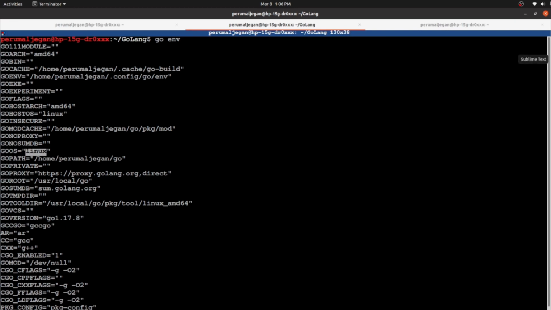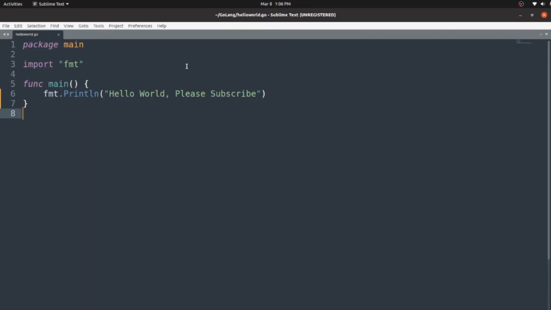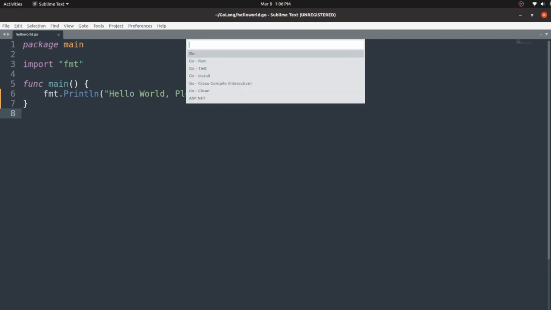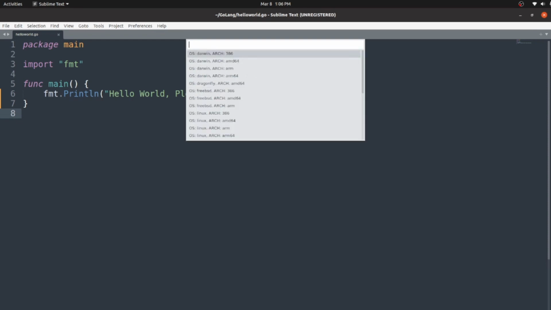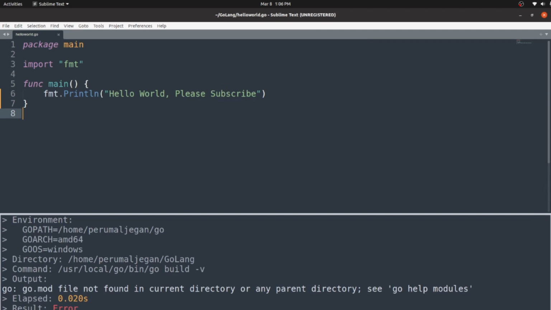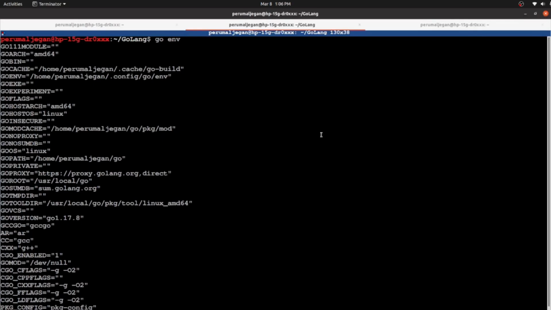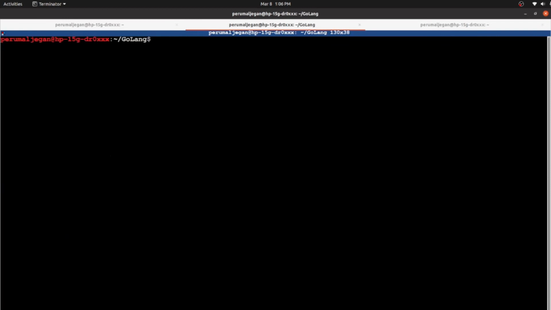So let's try to showcase the same in Go Sublime Text build. I'm just pressing Ctrl Shift B once again, and this time I'm going to choose Go cross compile. If I click this option, I can see the list of operating systems and the architectures. So you can choose whatever option that you need to build this specific program in that specific OS and architecture. I'm using Windows operating system and architecture as AMD 64. I'm pressing enter here. I can see the error because I'm currently running in a Linux machine, hence it gave me the error. But you can build this specific program with different architecture and you can create the executable for different operating systems.